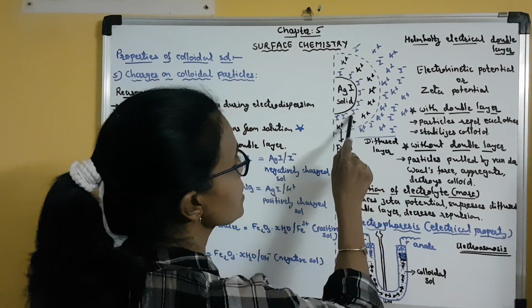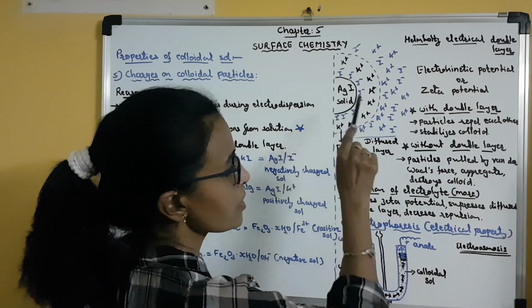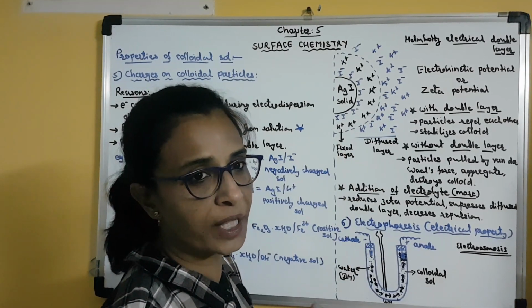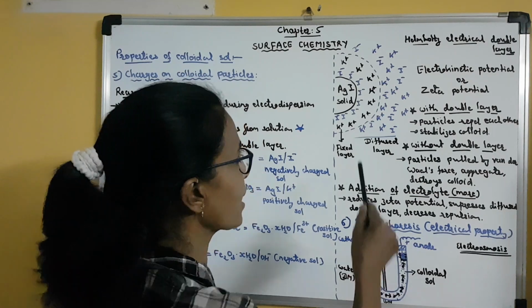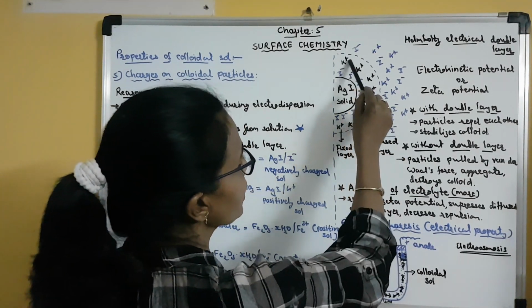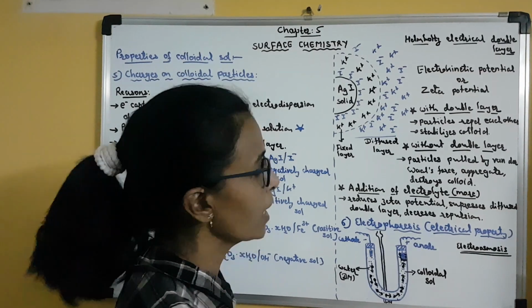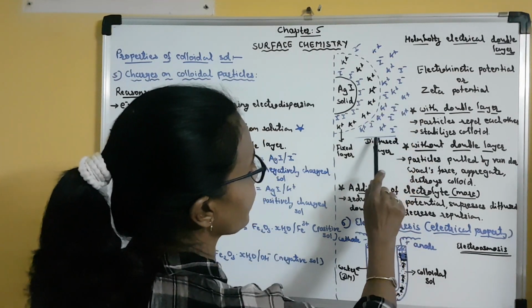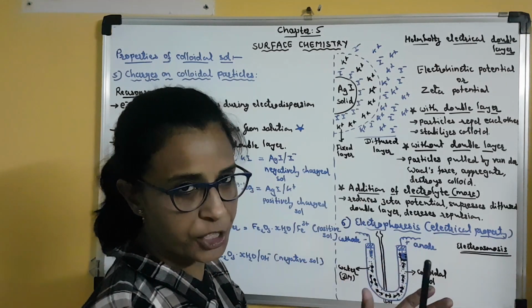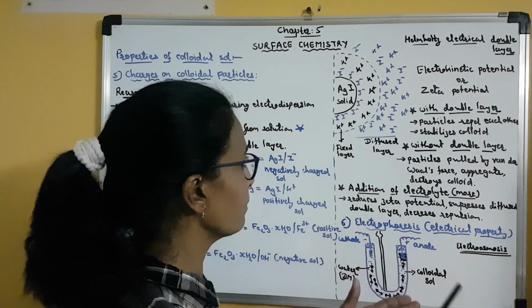These iodide ions are negative ions, so obviously they will attract their counter ions, the positive ions from the dispersion medium. So here you can see the second layer of potassium ions is formed, and these are the ions which are randomly present in the mixture, in the dispersion medium.